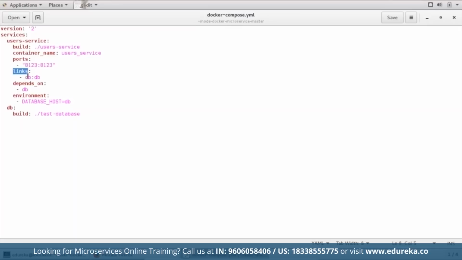It should be linked to my database, right? It depends on the database. Environment is database_host equal to DB. Similarly, my database image can be built using the Dockerfile which is present in test_database. So it is pretty basic. Let me quickly save it and close it.